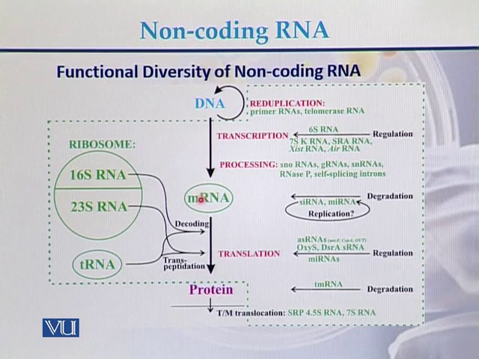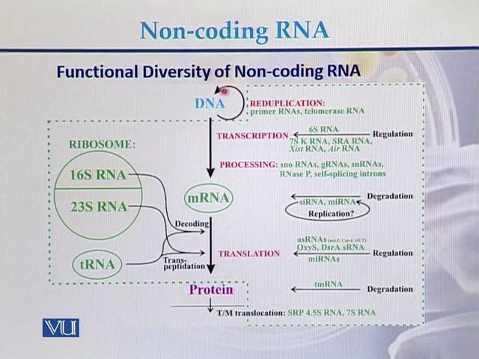Like in this case, when messenger RNA is converted into protein, there is a role of 16S rRNA and 23S rRNA that actually constitute the ribosomes. So there is a role of non-coding RNA, that is 16S and 23S. When there is a translation process, there is also the role of transfer RNA. So transfer RNA is also a type of non-coding RNA.